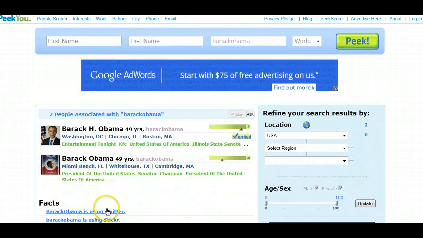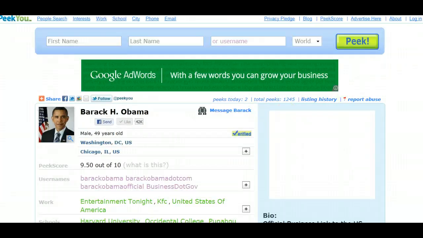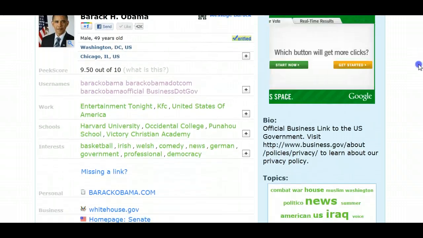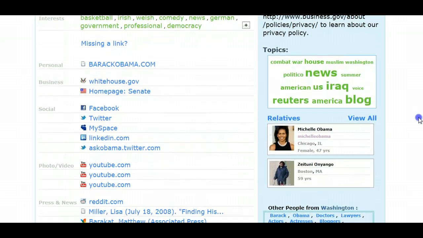You can use PeekYou to find out information that's publicly available about an individual, such as Barack Obama. You can see his age and where he lives, and what his title is. There are two profiles for him, and one of them is actually ranked higher than the other. If we just look at the first one, it will show you that he is the president. You can like that. And what he has worked on, his websites, and his various social identities.